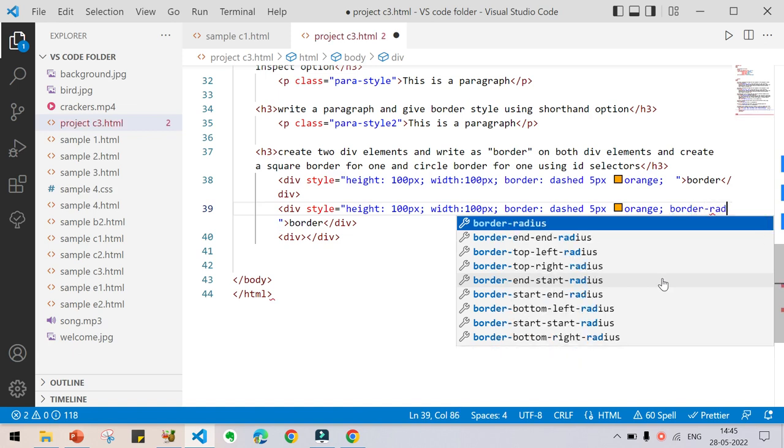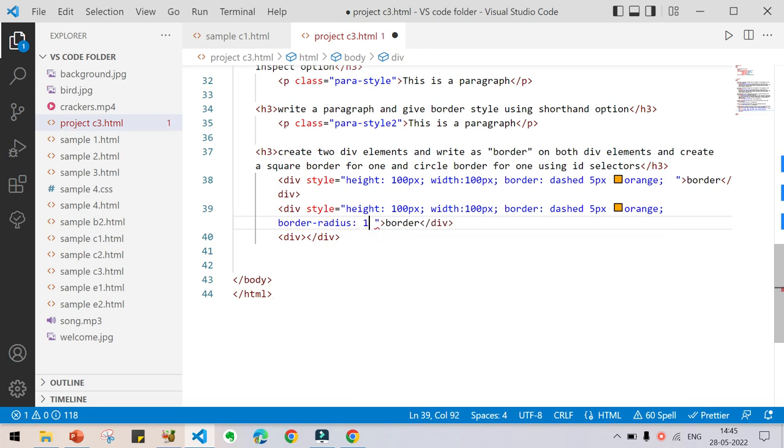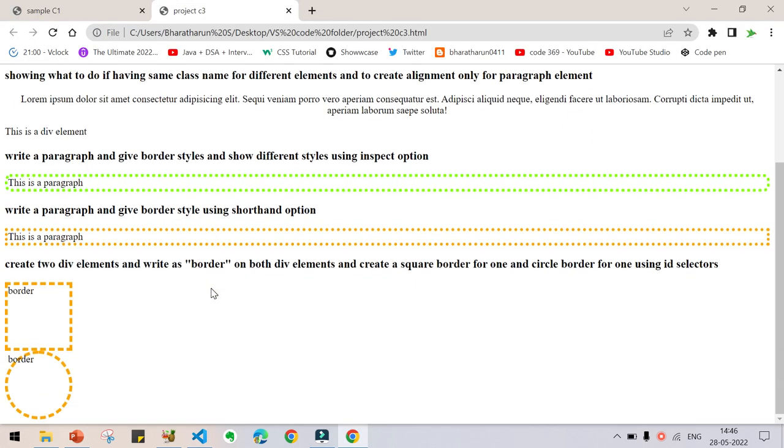Okay, give border radius as 100%. So what does 100% radius mean? The radius is 100% means that it is a full circle. So this whole thing will become a circle. Insert a semicolon at the end. This is very important. Now press Ctrl S. Go back. Reload. Now you can see a bordered circle here.